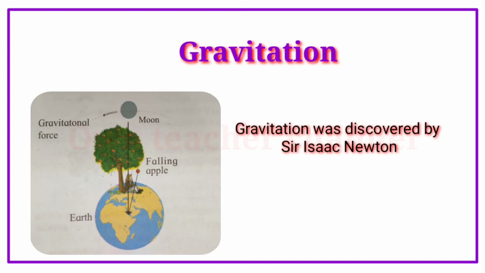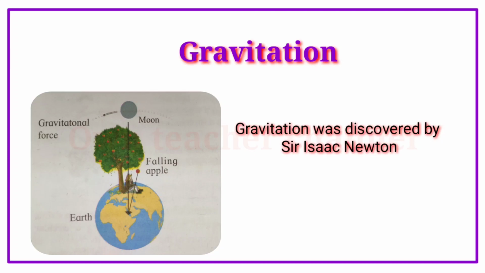Gravitation. Gravitation was discovered by Sir Isaac Newton. The earth must be attracting the apple toward itself, and this attractive force must be directed toward the center of the earth. The direction from the apple on the tree to the center of the earth is the vertical direction at the position of the apple, and thus the apple falls vertically downwards.